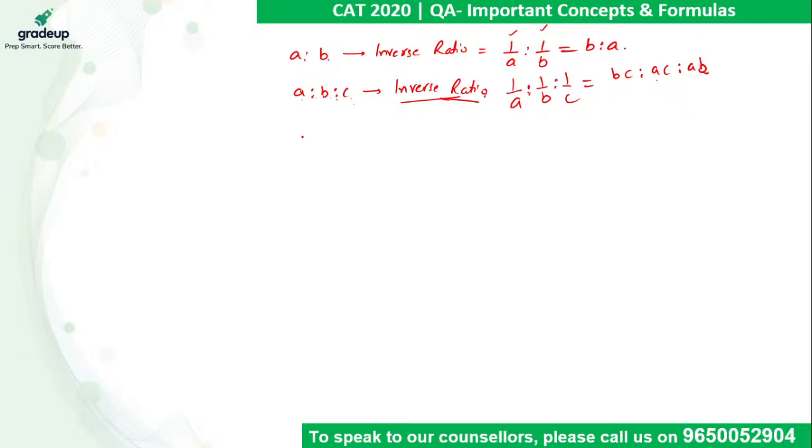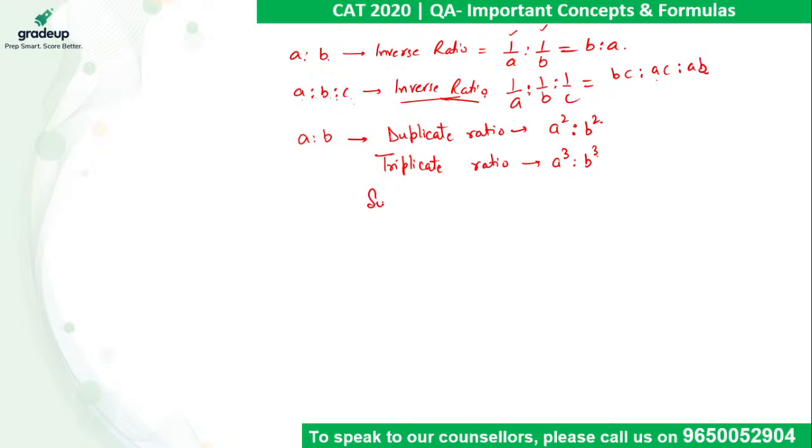So if the ratio between A and B is there and we are required its duplicate ratio, duplicate ratio of A is to B is A square is to B square. Likewise, if a term triplicate ratio is used, triplicate ratio of A is to B will be A cube is to B cube.